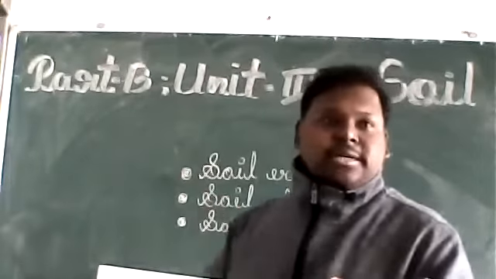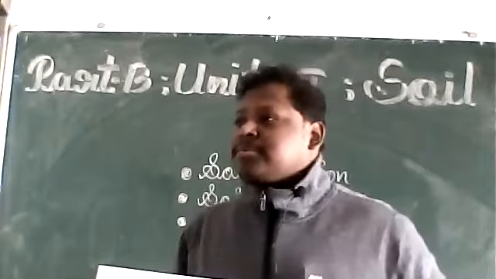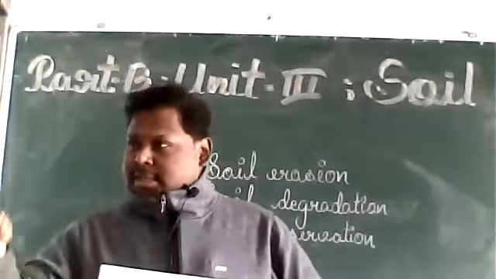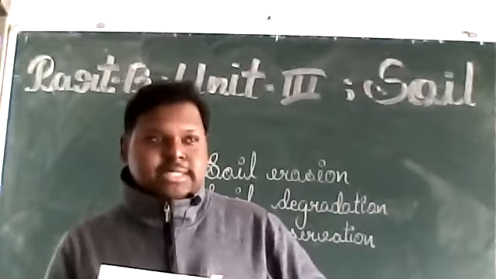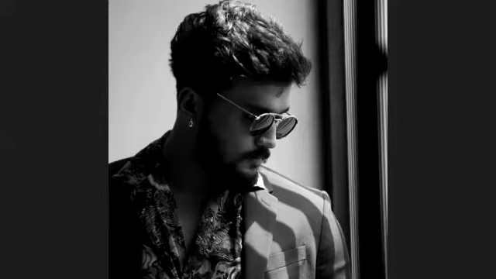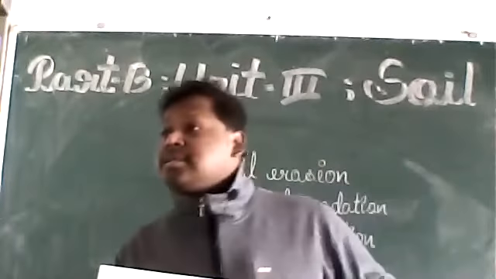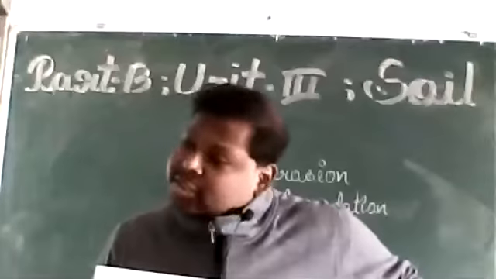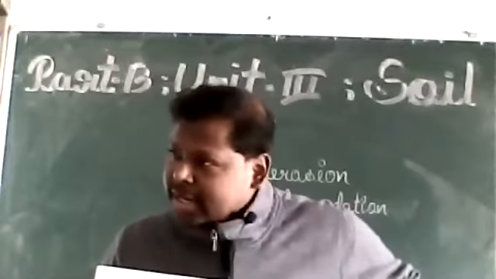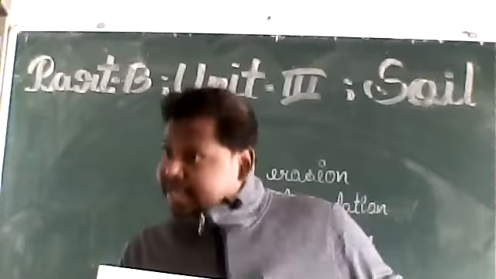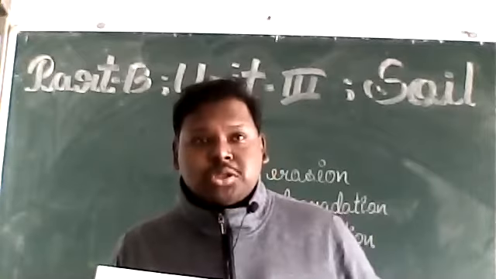Next, soil degradation. What is the meaning of degradation? Exactly. That means the quality of the soil is deteriorated, right? Yes or no? So soil erosion means removal of the soil, and soil degradation means it's related to what? Less humus, less fertile, etc. That means the quality of the soil is decreased. Clear?